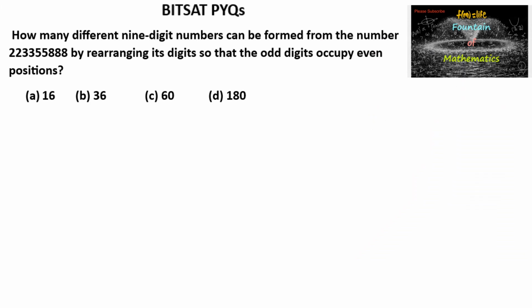How many different 9-digit numbers can be formed from the number 223355888 by rearranging its digits so that the odd digits occupy even positions? So let's take the 9 digits 1, 2, 3, 4, 5, 6, 7, 8, 9, and here the even positions are marked.